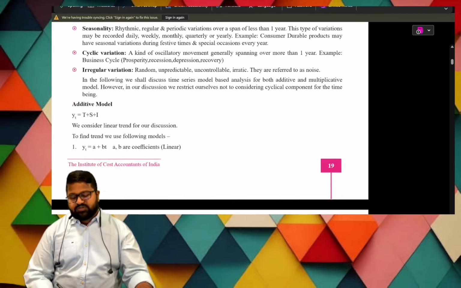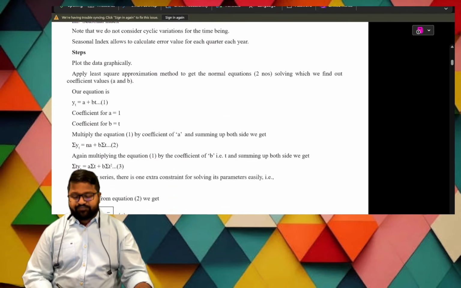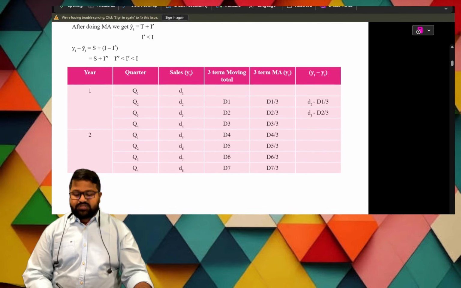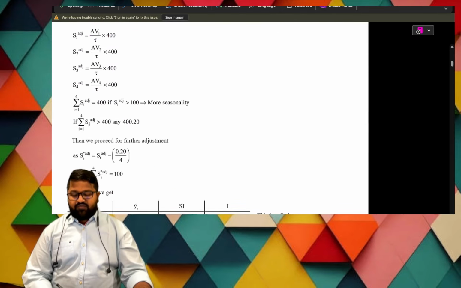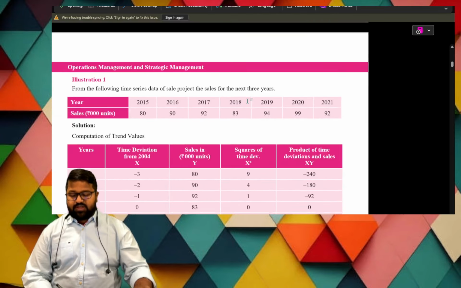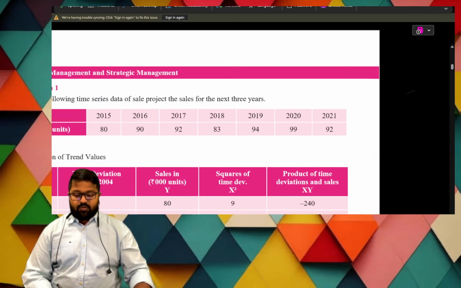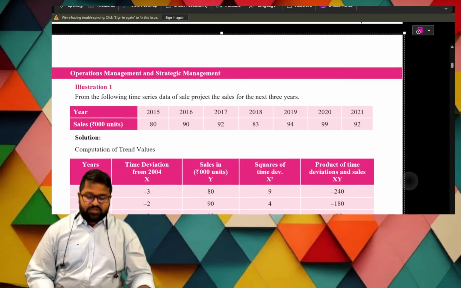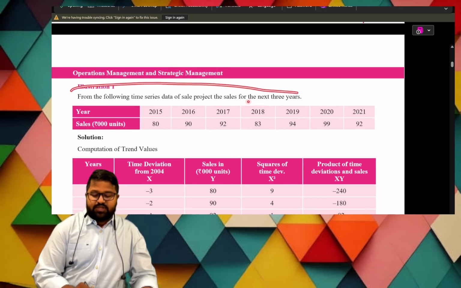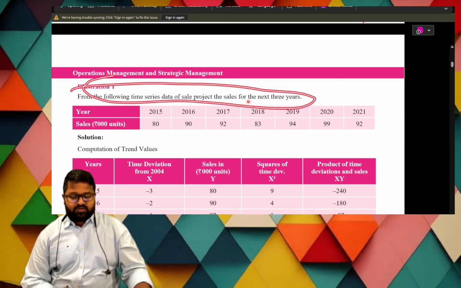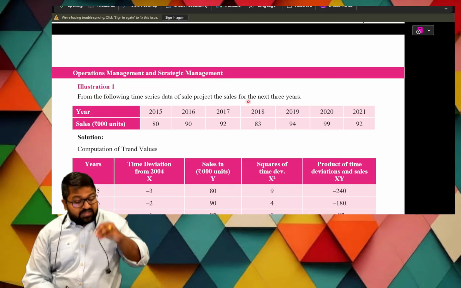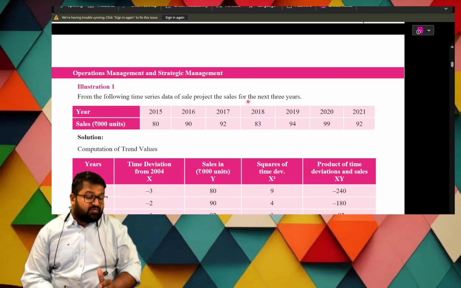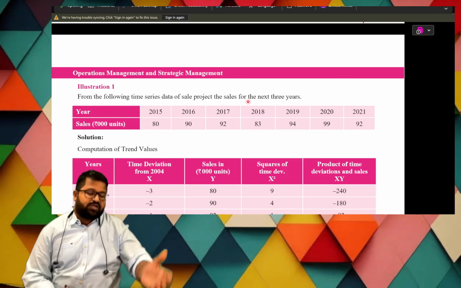Now we shall enter the most important area, the practical part. So this is the practical part area and we have problems. So we shall see the problem area. In this, read the question once more. The question is: from the following time series data of sales, project the sales for the next 3 years. Based on the information, he wants sales for the next 3 years.